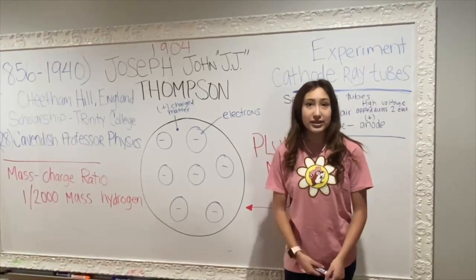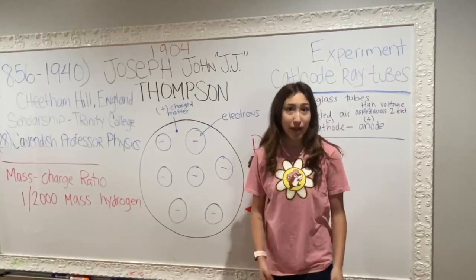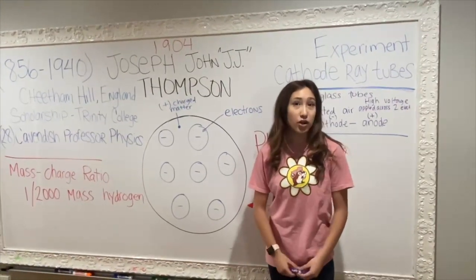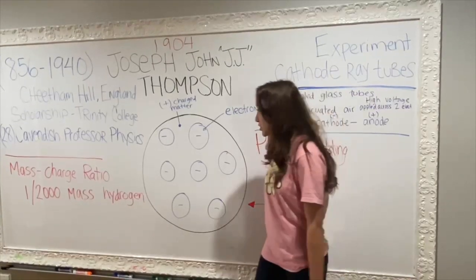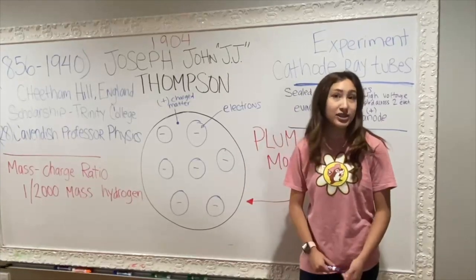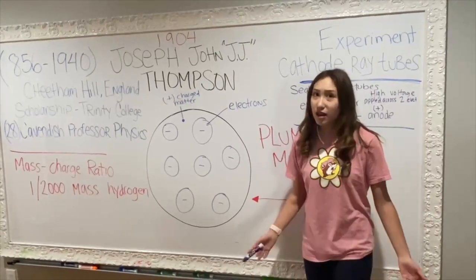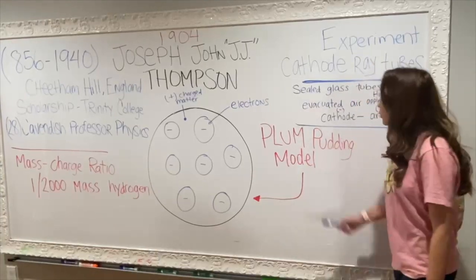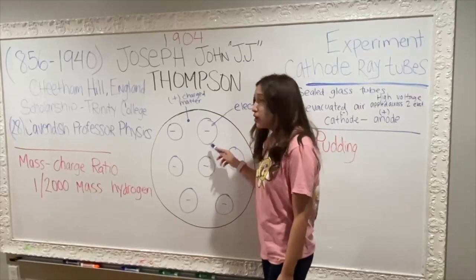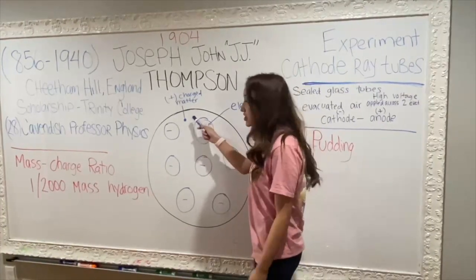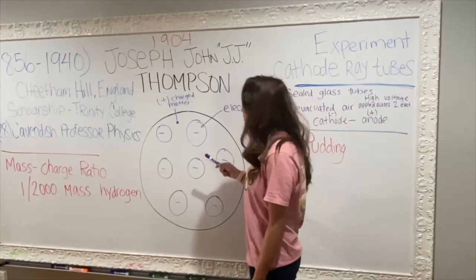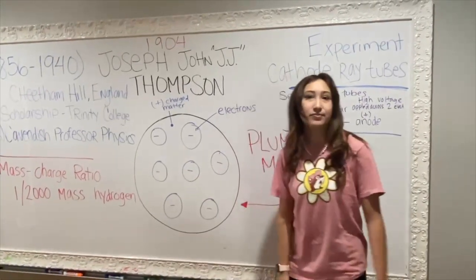So from the evidence, he concluded that the cathode ray is composed of negatively charged particles, or electrons, and the particles are a part of an atom because the mass is only about 1/2000th of the mass of a hydrogen atom, and the subatomic particles are found within atoms of all elements. He called his model the plum-pudding model because he thought that the inside of the atom was soup-like, positively charged matter, and the smaller particles are the negatively charged particles, or the electrons.